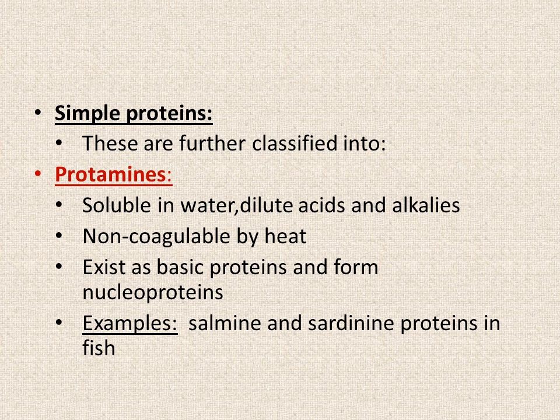So these proteins form compounds with nucleic acids, therefore they are known as nucleoproteins. Two examples of these nucleoproteins or protamines are salmine and sardinine, which are present in fish.